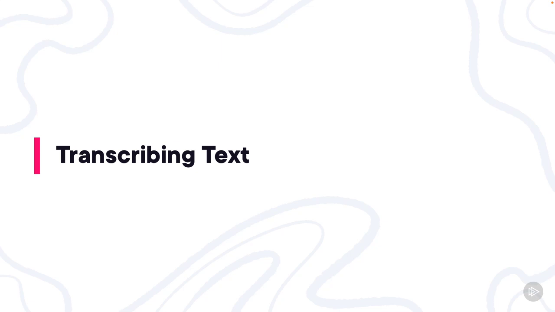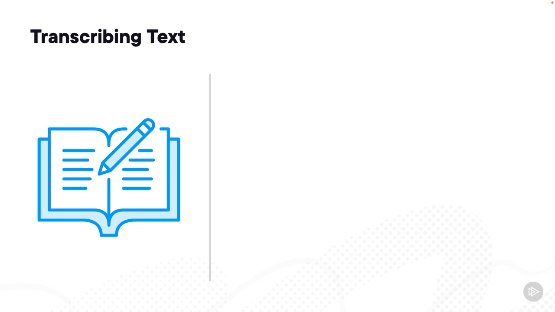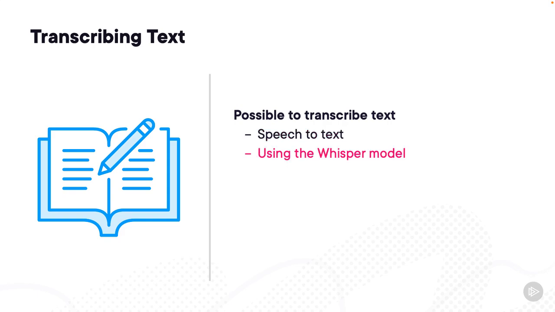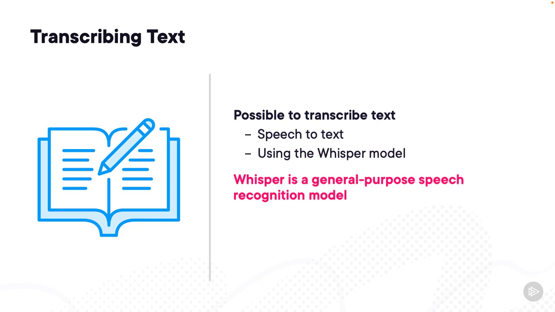Another very useful functionality is transcribing text. Basically, with the OpenAI API, it is possible to transcribe text, which is nothing more than converting speech to text, audio to written text. This is done using the Whisper model. Whisper is a general purpose speech recognition model. The model is actually called Whisper 1.